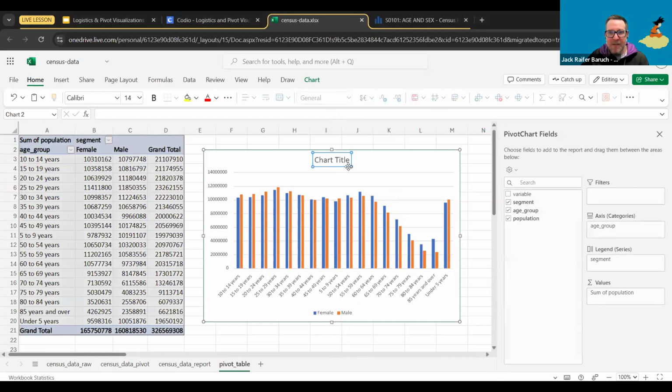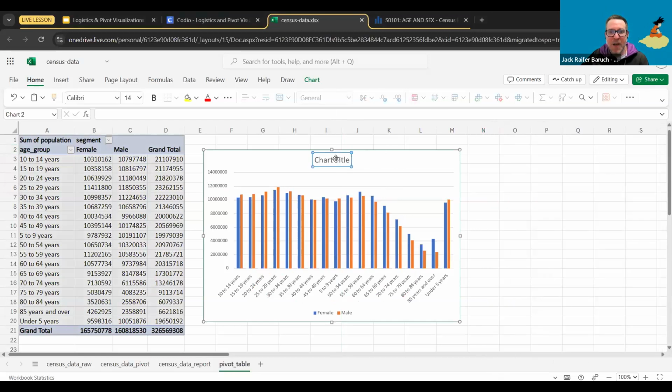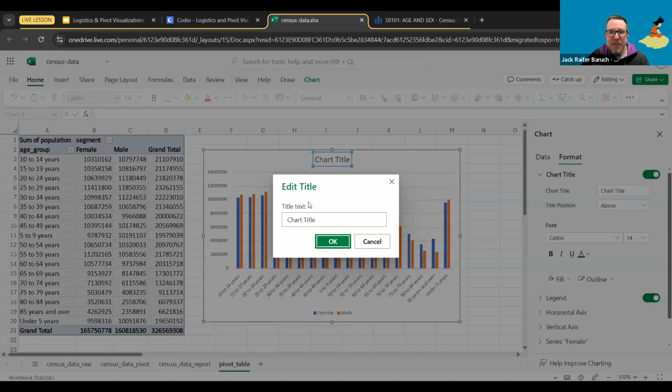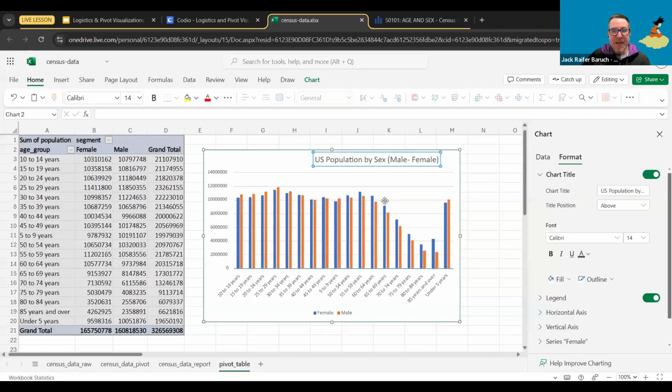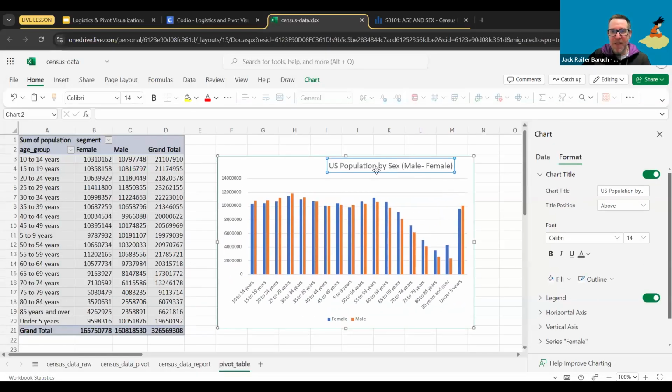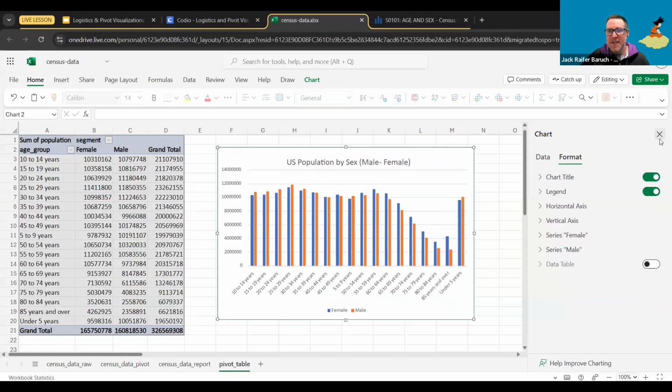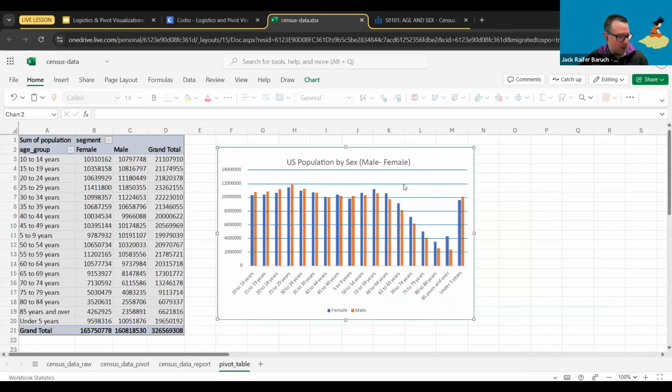So if we want to change the title, there's actually a few ways to do it, but probably the fastest one is just click on it, and after you click on it once, double click on it, and here we can change it. There's tons of titles, and I'm going to be very specific. So this will be US population by sex, and very specifically male and female. And that's it. I can definitely add more information, and you can organize it in whatever place you want. But that's very important.